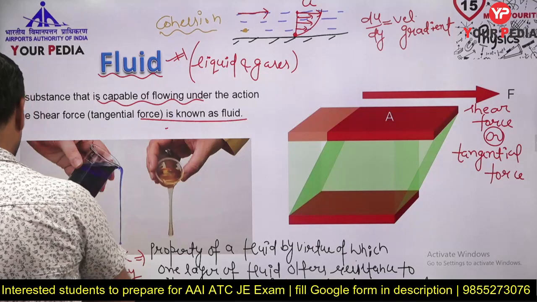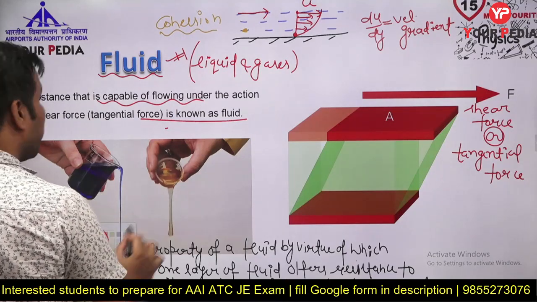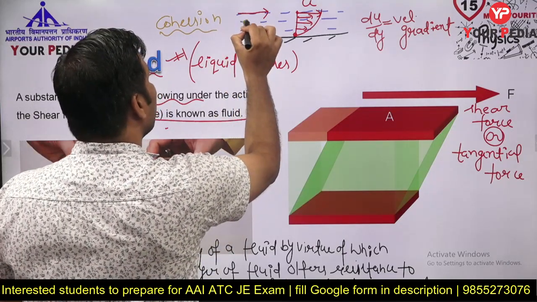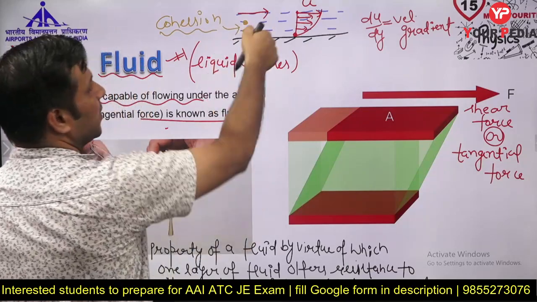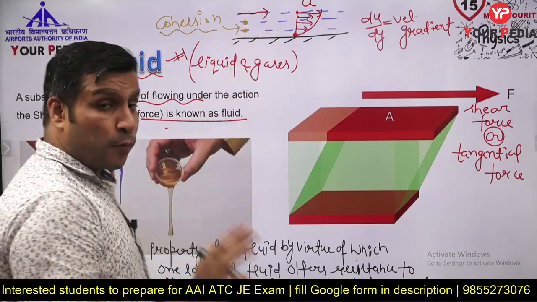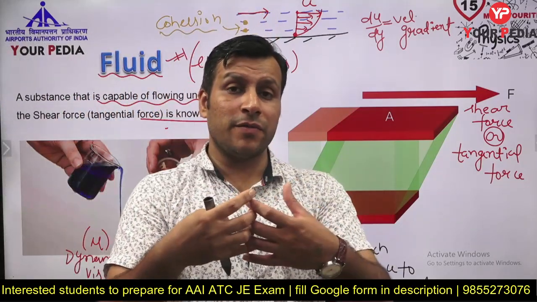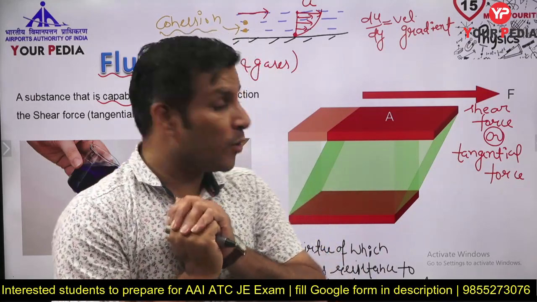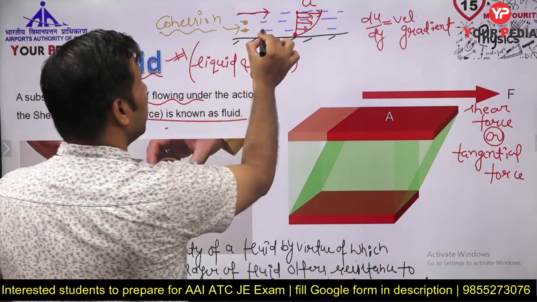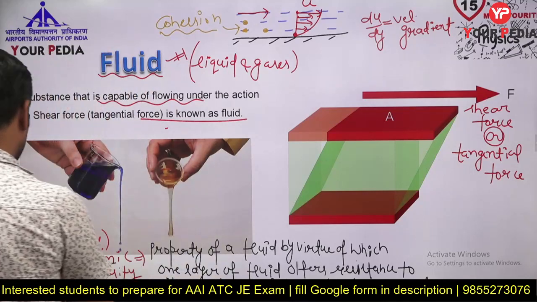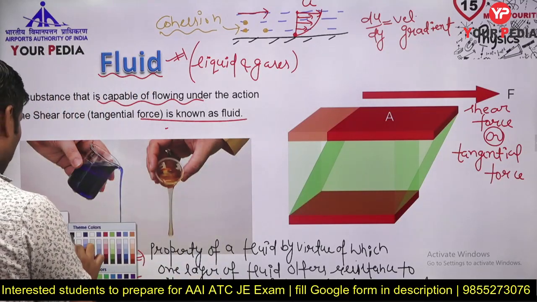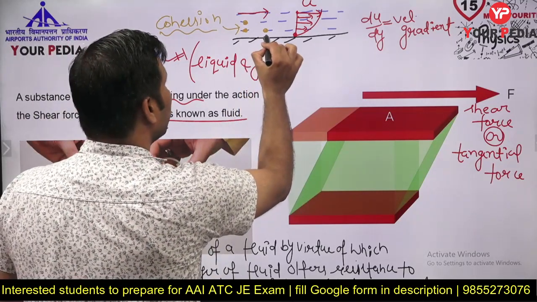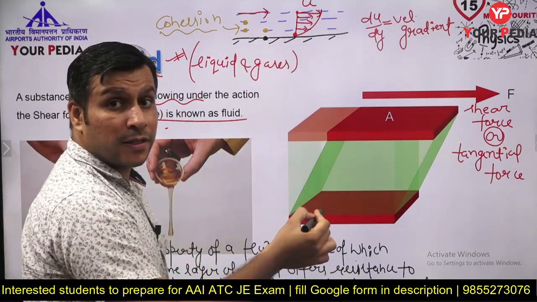Okay. So the force of attraction between the molecules of a same substance, like this is water, these are the two molecules of water only, so the force of attraction between the molecules of same substance, that is known as cohesion. Whereas the force of attraction between the molecules of two different substances, like suppose this is solid surface,